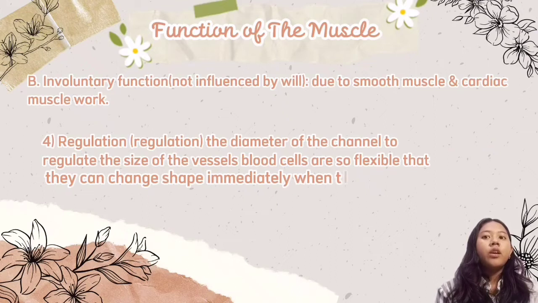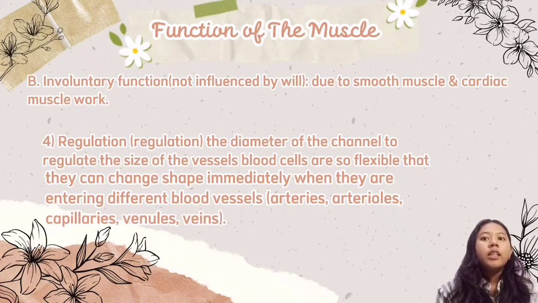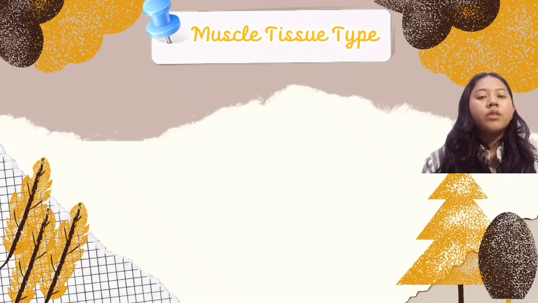Regulation of the diameter of the channel to regulate the size of the vessels. Blood cells are so flexible that they can change shape immediately when entering different blood vessels: arteries, arterioles, capillaries, venules, and veins. Muscle tissue types.